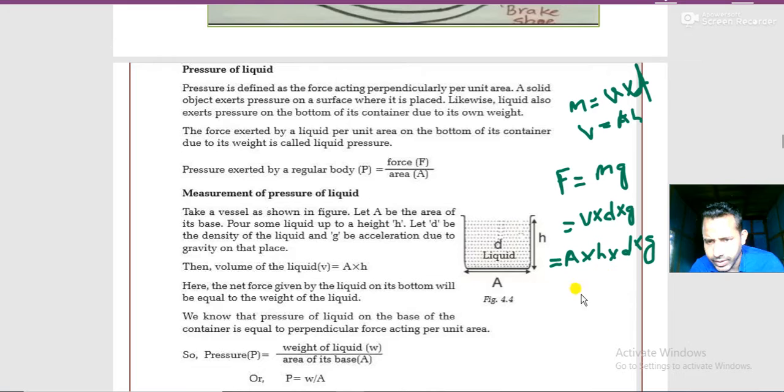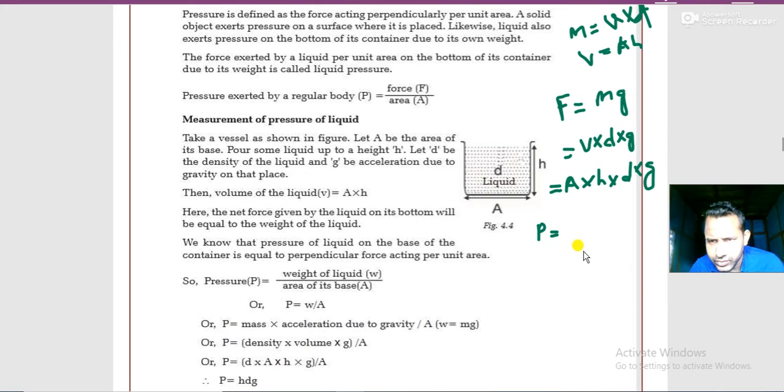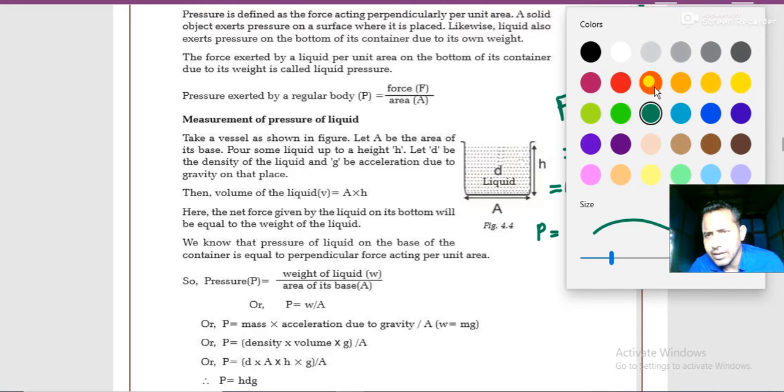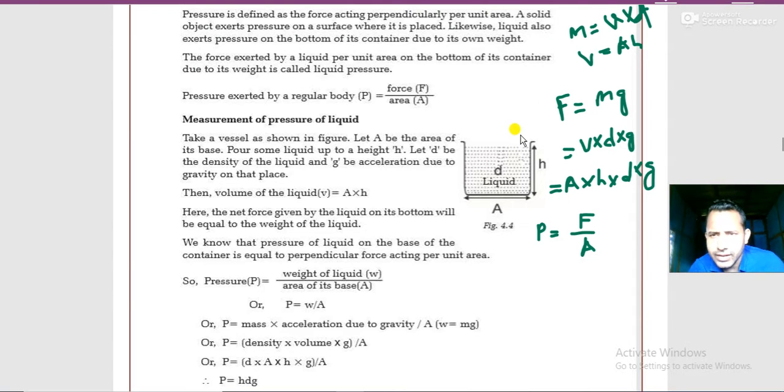Now what is the value of pressure? Pressure equals force by area. Just put in the values. Let me change ink, I will use red ink. Let us consider a liquid whose density is d and height is h, and whose base area is A. The mass of the liquid is given by volume into density, and volume is given by area into height, and the weight of the liquid F equals mg.